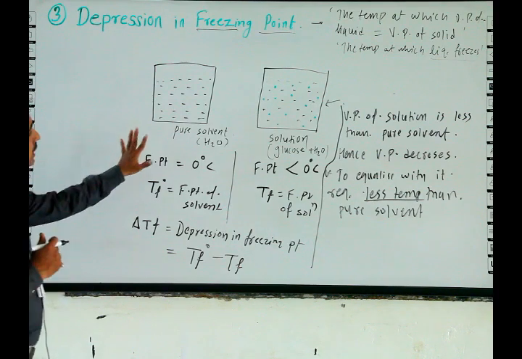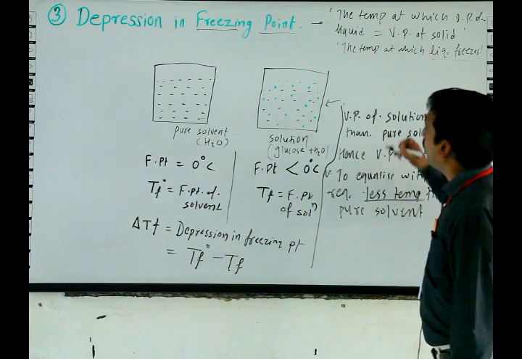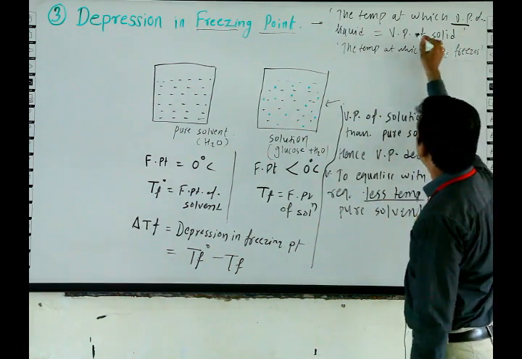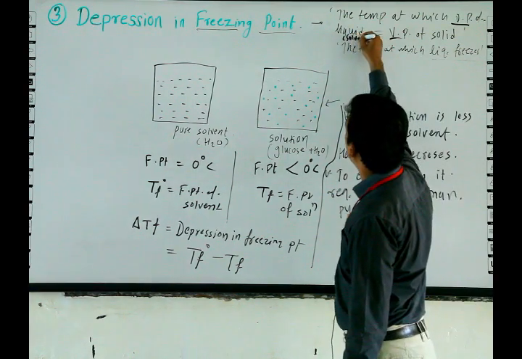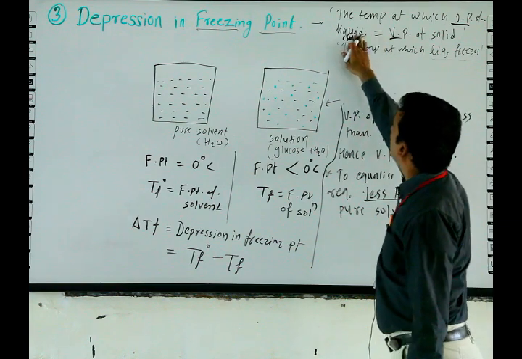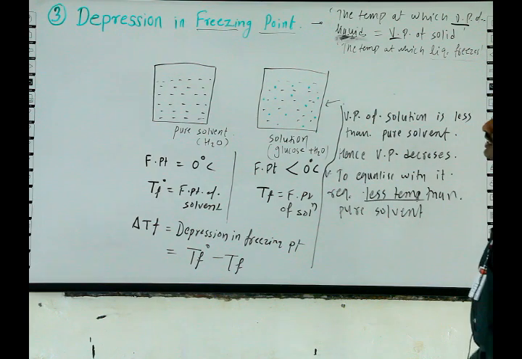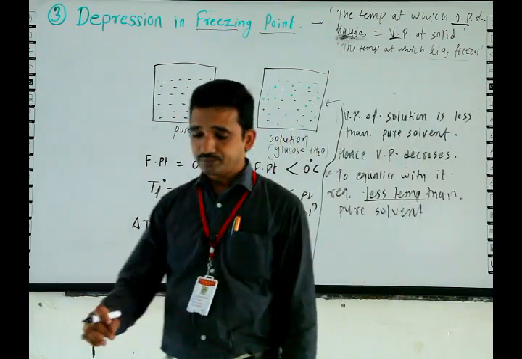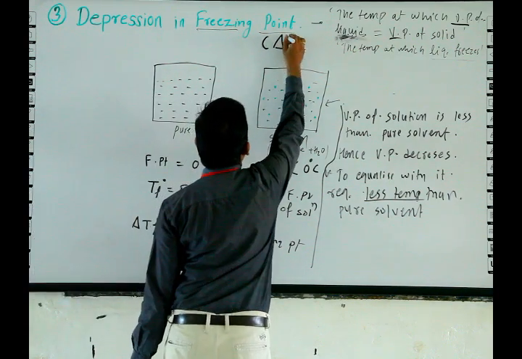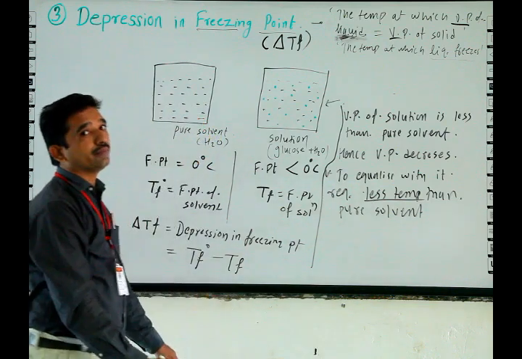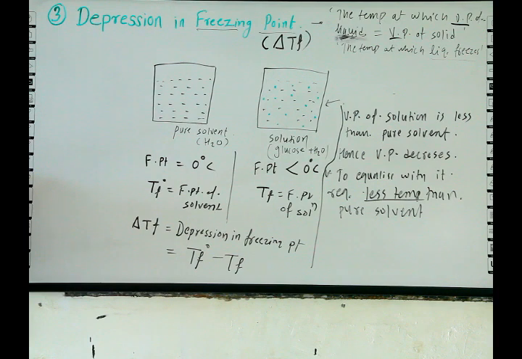Here we will discuss two cases, solvent and solution, where on the basis of vapor pressure of liquid or solvent and vapor pressure of solid, the temperature at which liquid freezes is the freezing point. The term delta TF is used for the depression in freezing point.